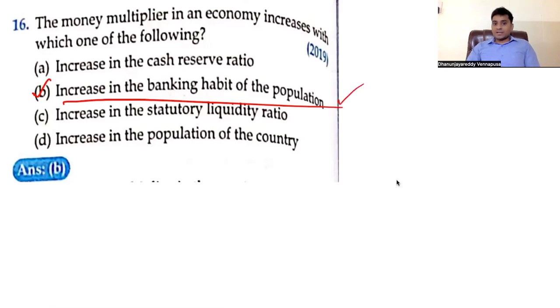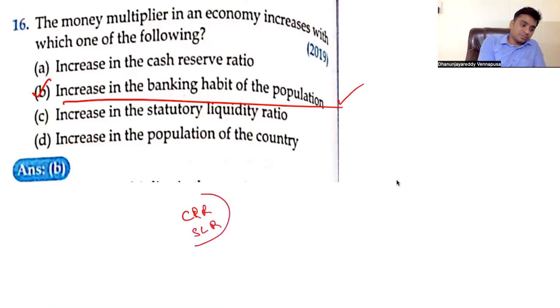Now, increasing CRR or increasing SLR. CRR and SLR go together. Always remember, CRR and SLR are synonyms. The only thing is, what is the difference between CRR and SLR? CRR you will keep only in the form of cash. SLR you can keep in the form of cash or foreign currencies, in the form of gold, or in the form of government securities. That is the only thing. CRR is kept with RBI, SLR is kept with the respective banks. This is the only difference between CRR and SLR. The third difference is that CRR is under the RBI Act 1934, SLR is under the Banking Regulation Act of 1949.